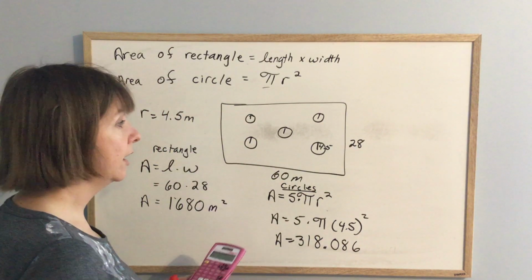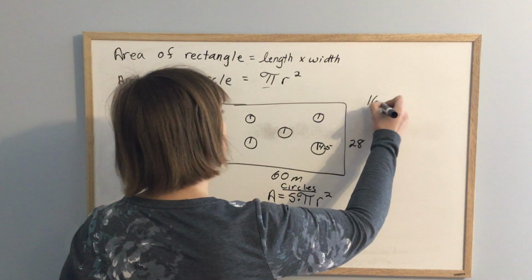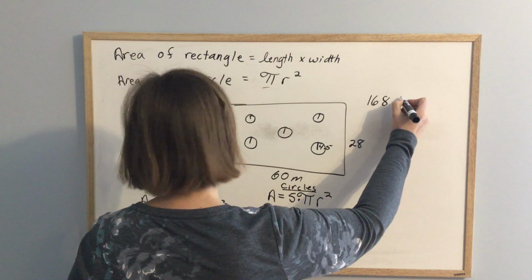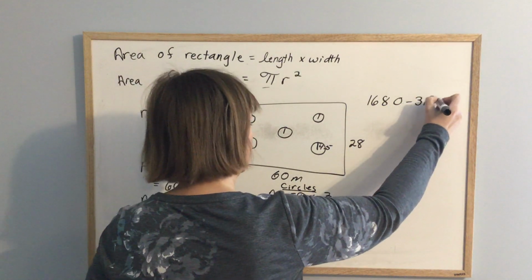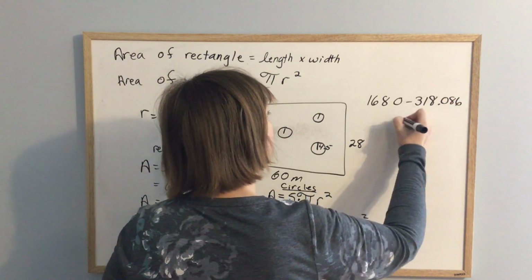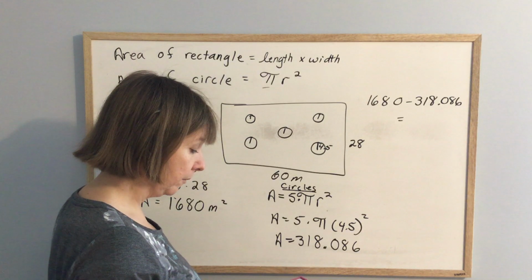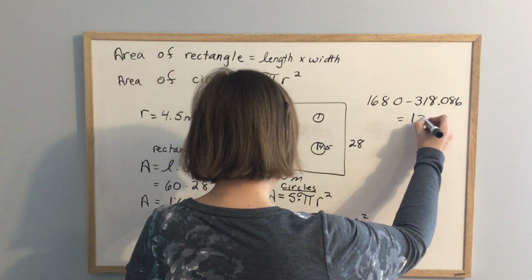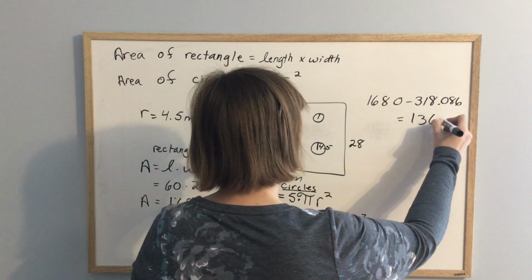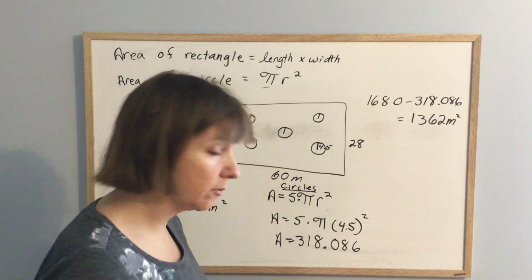So if I want to know the area without the circles, I'm just going to take my total area of 1,680 and take out the circles, 318.086. So 1,680 minus my answer, and I get 1,362 square meters when I round it off to the nearest meter.